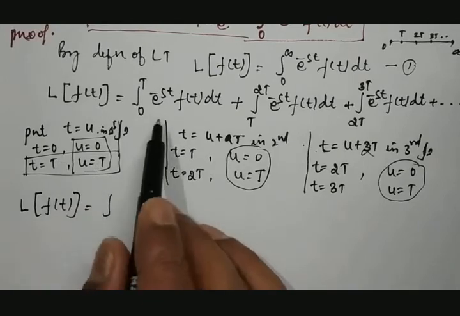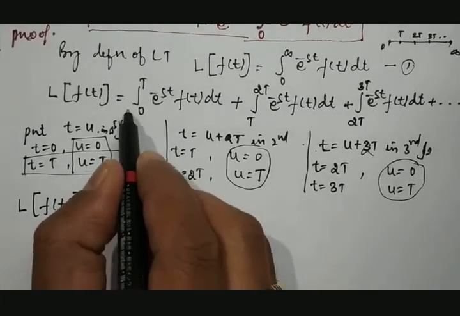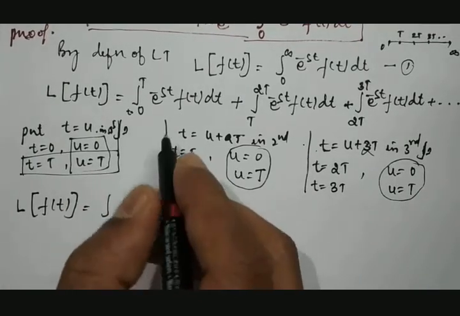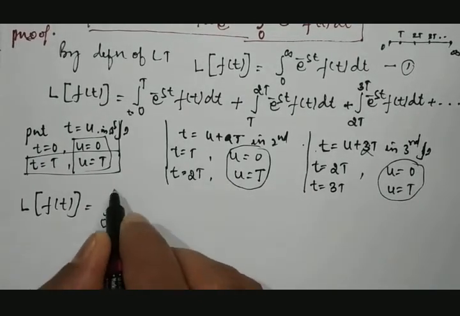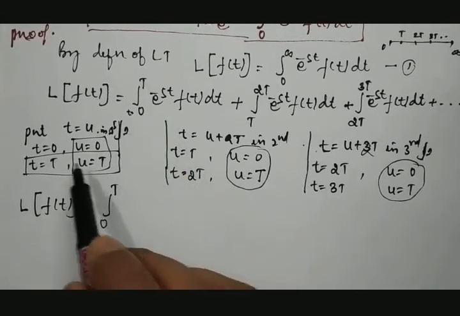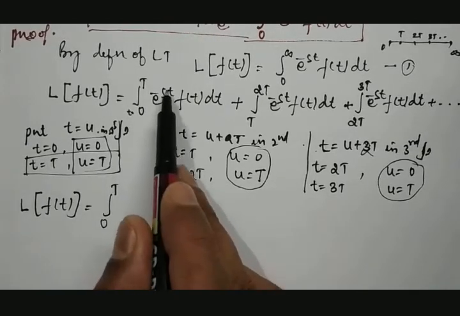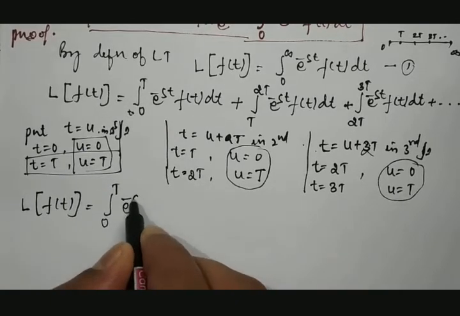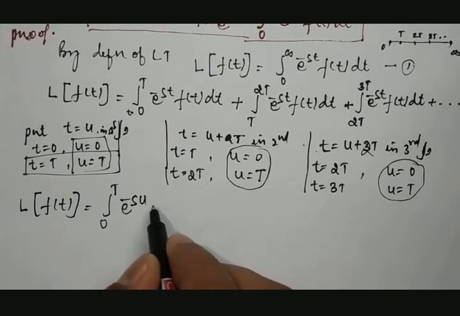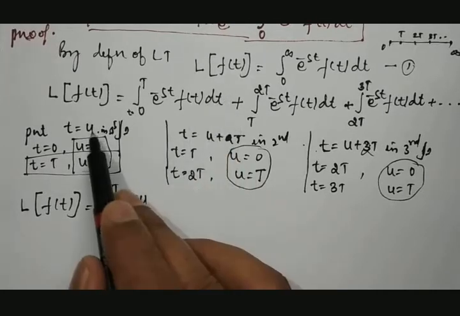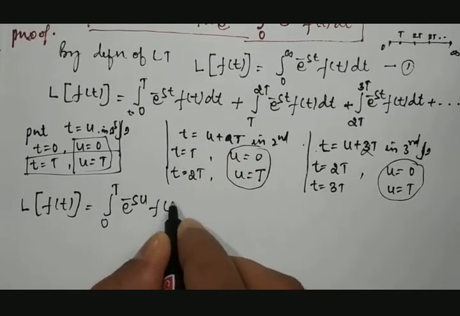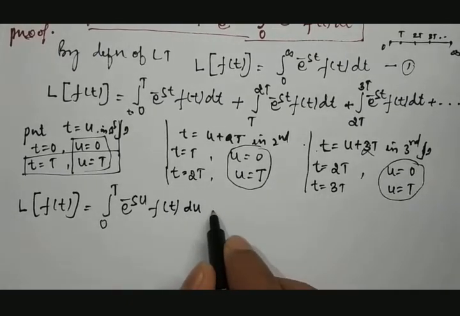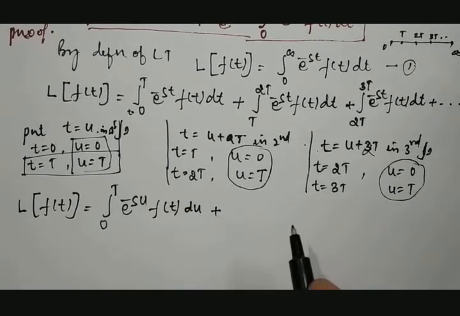Now it becomes 0 to T, the same thing, e raised to minus st, but t is going to be replaced by u, then it becomes e raised to minus su into f of t, but u is nothing but t, so f of t into du, because dt is equal to du.